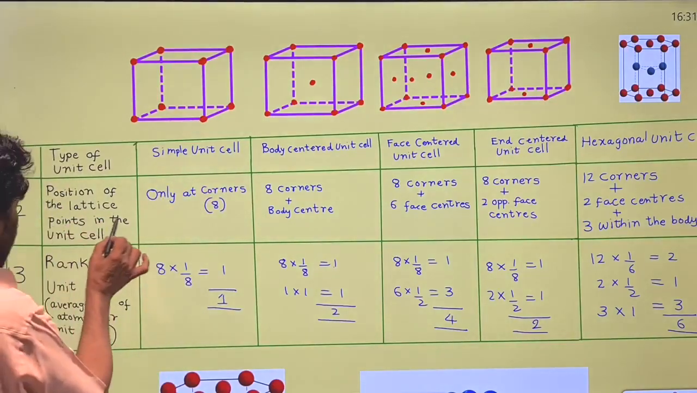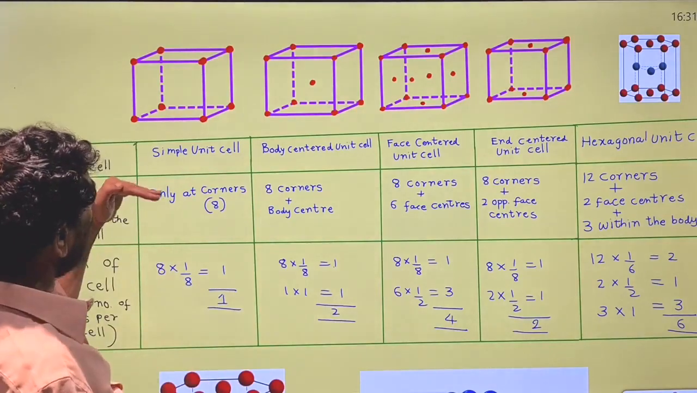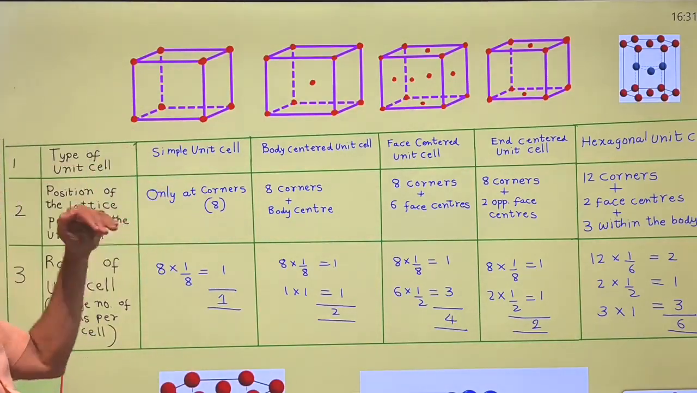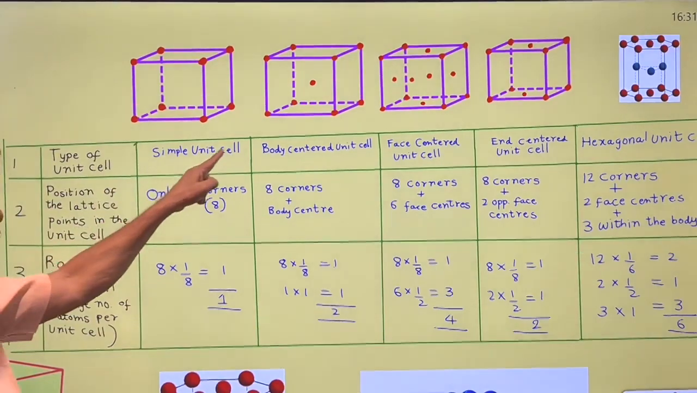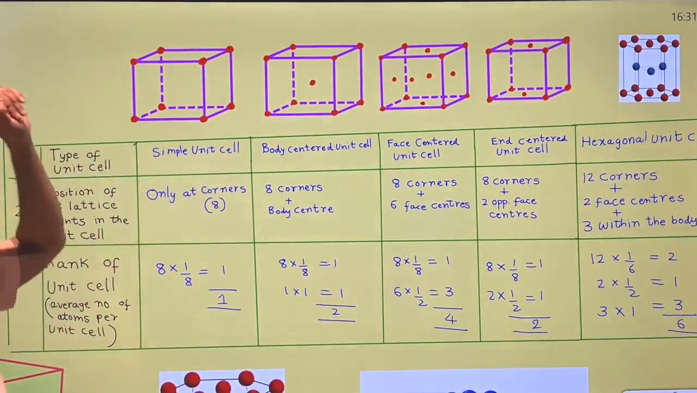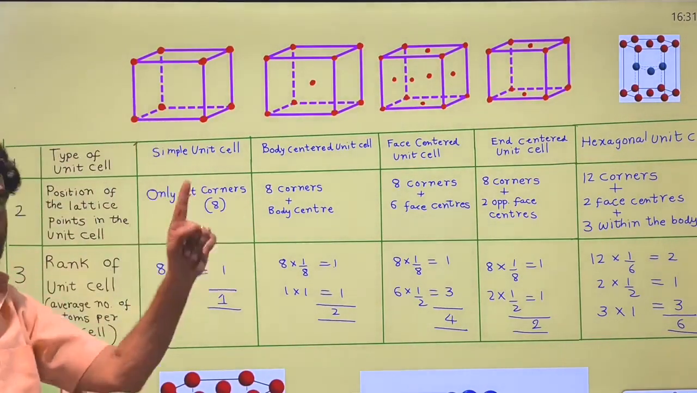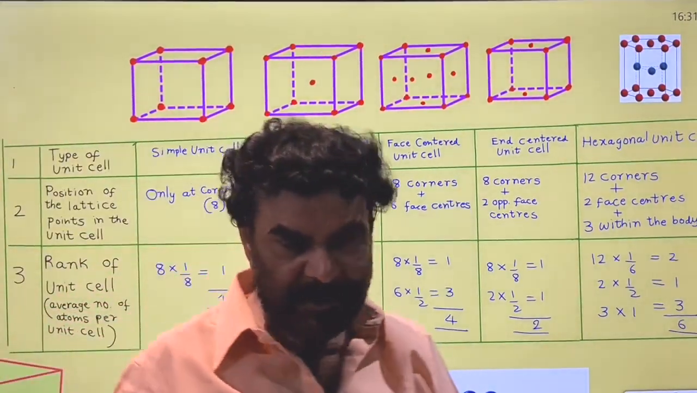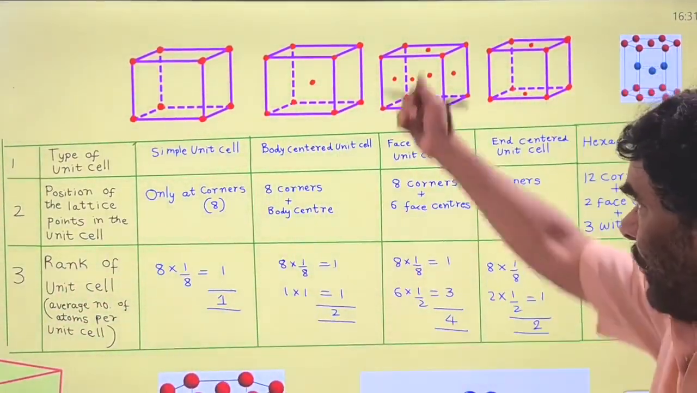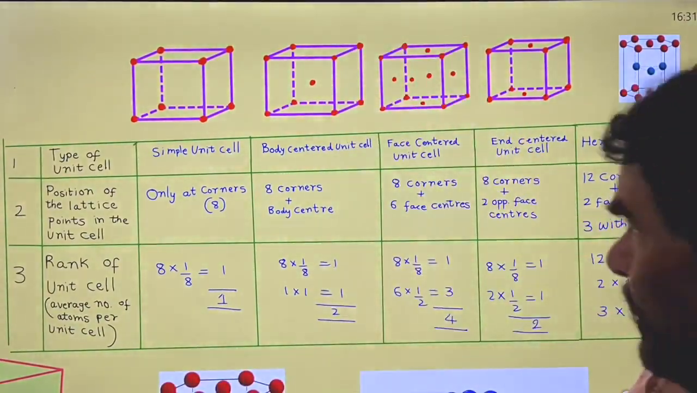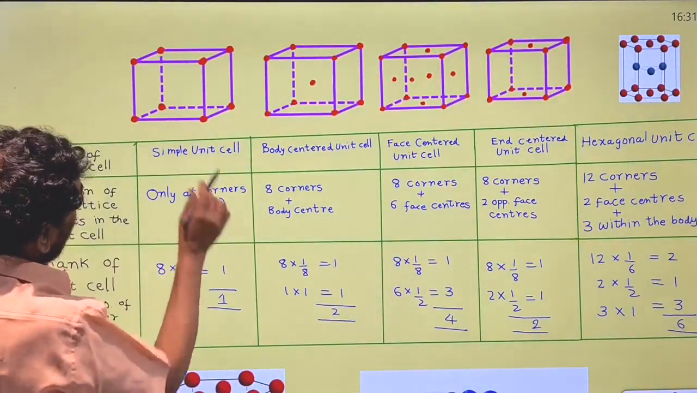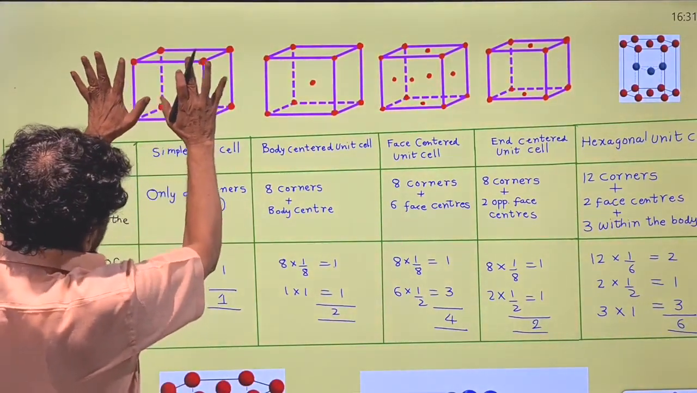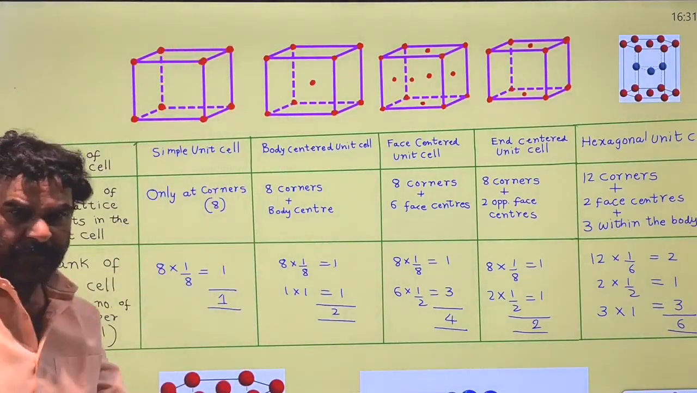Position of the lattice points in the unit cell: where the lattice points are present in the given unit cell. In the simple or primitive unit cell, lattice points are present only at the corners. The unit cell contains 8 corners, therefore 8 lattice points are involved.